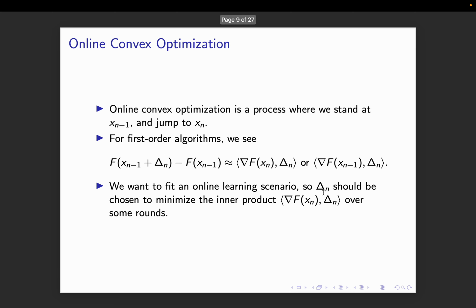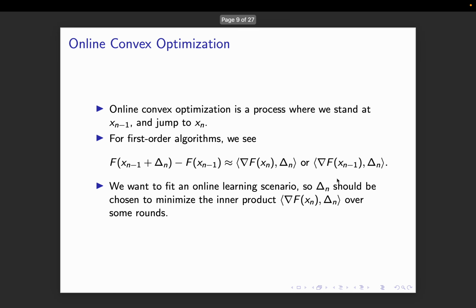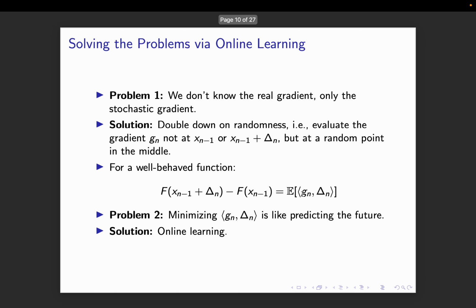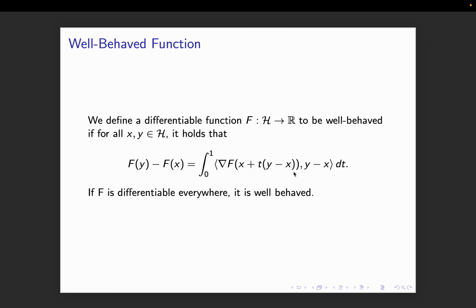Why? Let's look at the definition. The expectation of the gradient is actually g_n evaluated at all points between x_{n-1} and x_n, right? So the delta n is y minus x here, and the expectation over g_n is the stochastic gradient evaluated at any random point in between x and y.